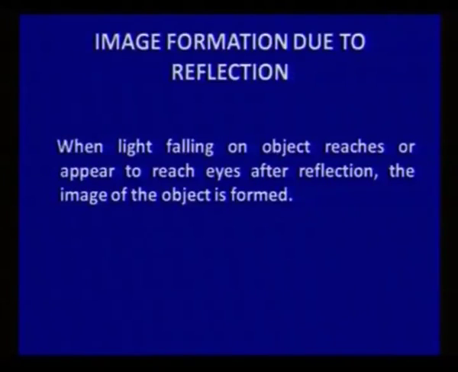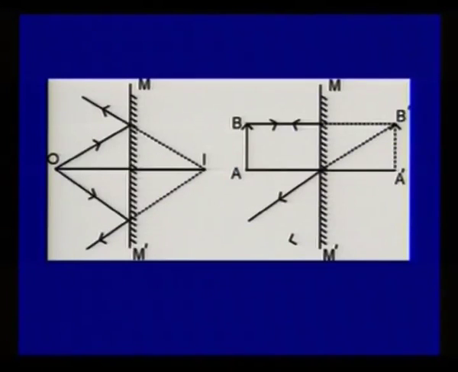Let us learn about image formation due to reflection. When light falling on the object reaches or appears to reach our eyes after reflection, the image is formed. In this diagram, there is a mirror M', object O, and image formed I. Here light is coming from object O and reflects back in the same medium, but appears to meet at I. So I is the image of O, but actually no light reaches here. So this image is known as a virtual image.